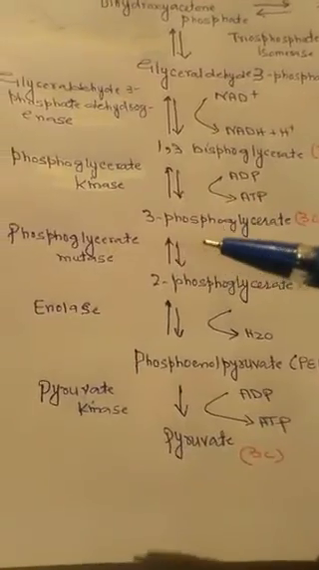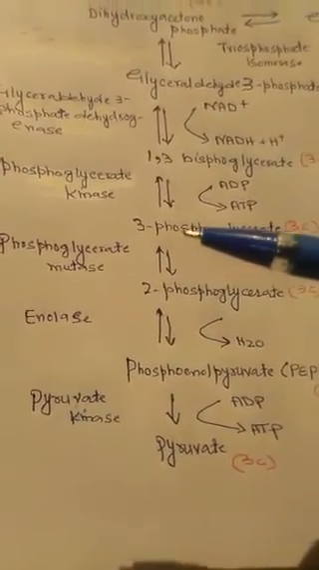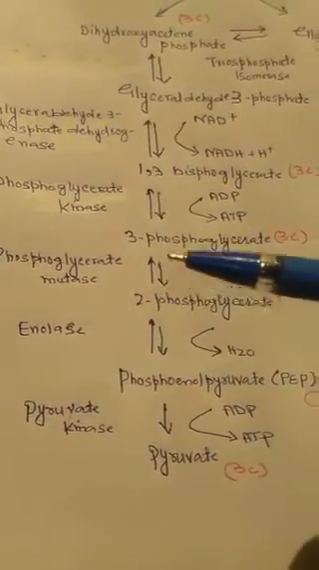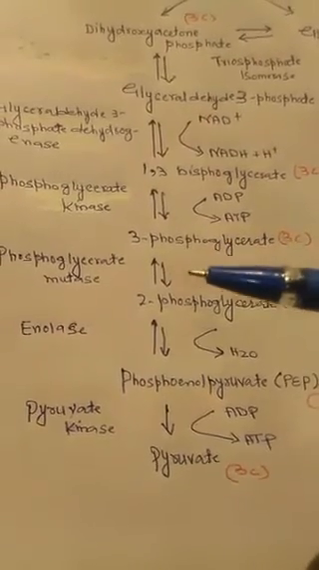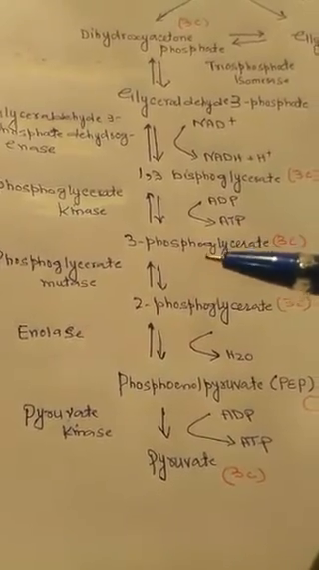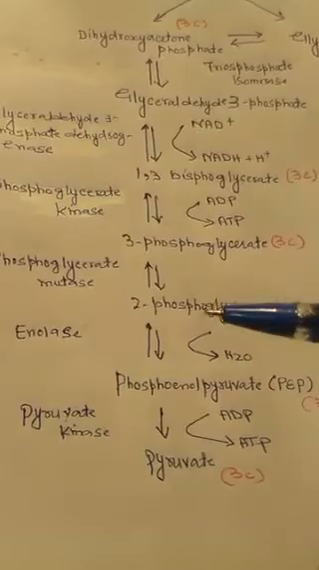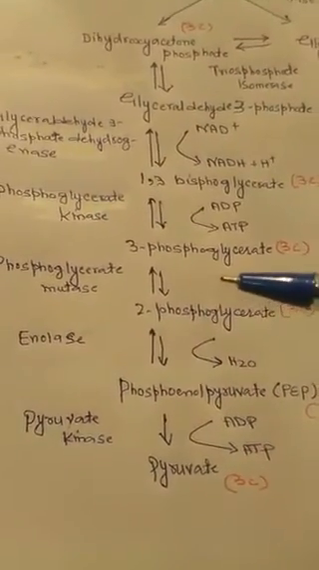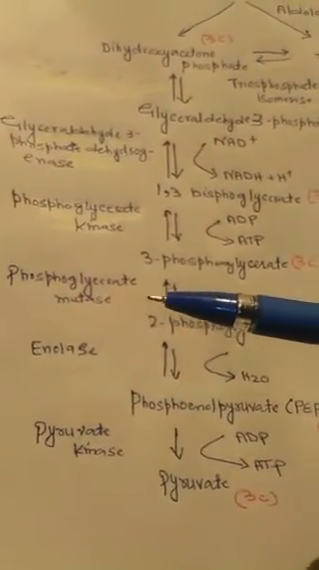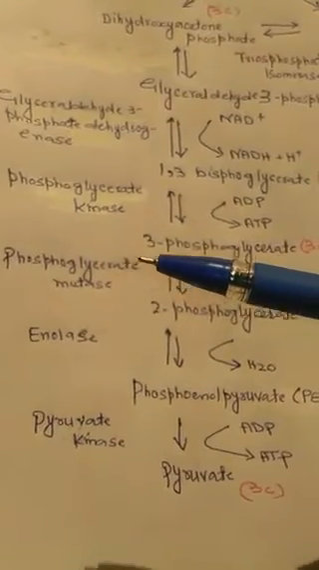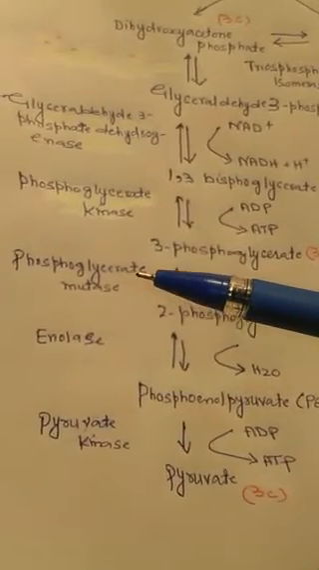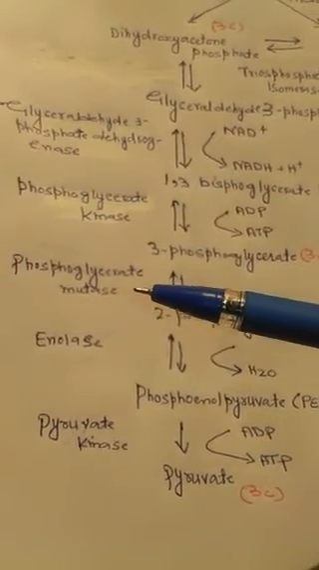Then we have this again here, 3-phosphoglycerate forms 2-phosphoglycerate or 2-phosphoglyceric acid. It is again here isomerization. This 3-phosphoglyceric acid or 3-phosphoglycerate molecule undergoes internal rearrangement and becomes 2-phosphoglycerate or 2-phosphoglyceric acid. And the catalytic enzyme is here phosphoglycerate mutase or phosphoglyceromutase, whatever you name it.